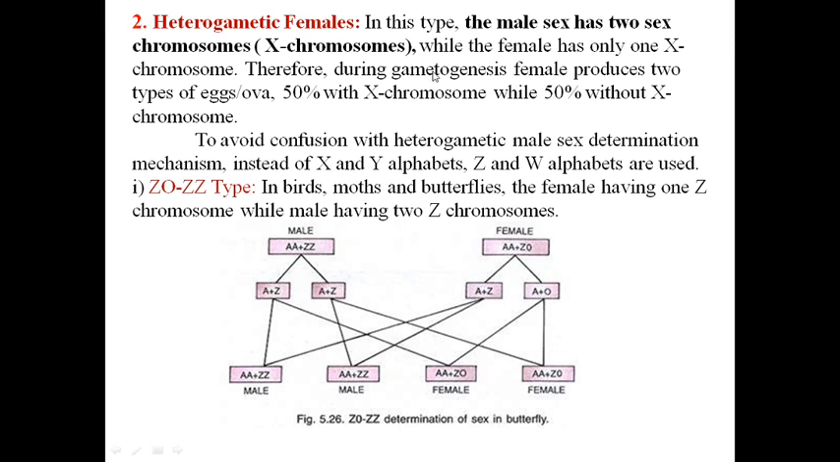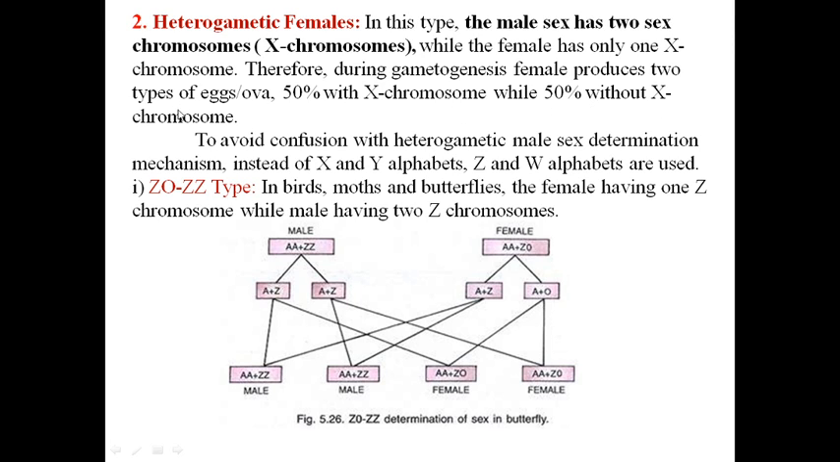Therefore, during gametogenesis, female produces two types of ova or eggs. In the previous case we saw sperm are two types, 50% with X chromosome, 50% with Y chromosome. But here, because females are heterogametic, females produce two types of eggs, 50% with X chromosome while 50% without X chromosome.